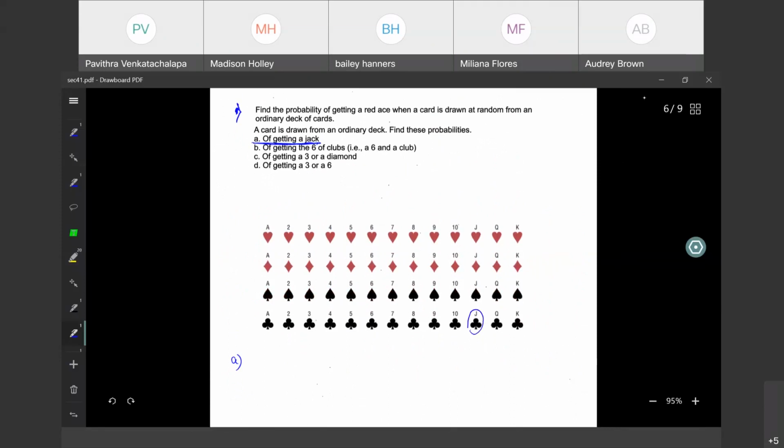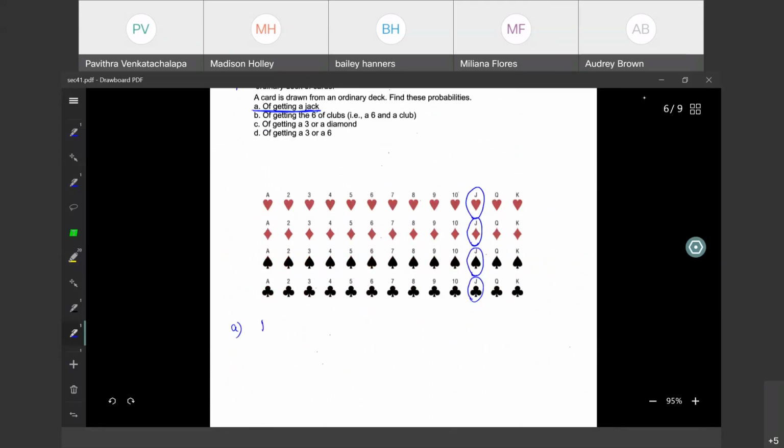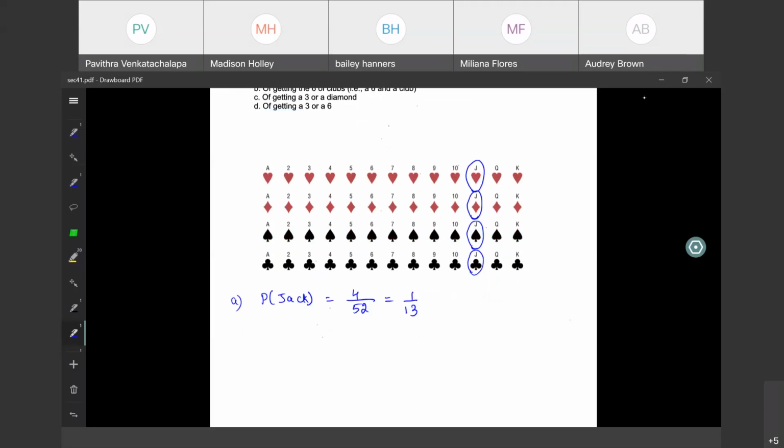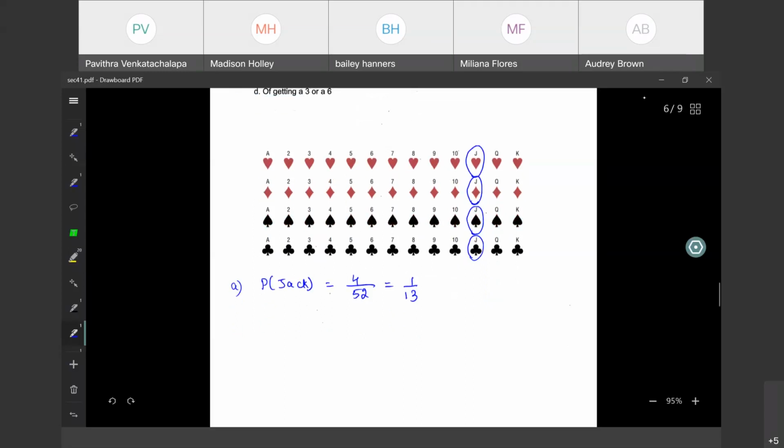Here. 1, 2, 3, 4. So there are 4 ways we can get that. So the probability of getting a jack will be 4 divided by 52. We can get only 4 jacks. Shuffle it, do anything, you will definitely get 4 out of 52. 52 is the total number of cards in the picture.